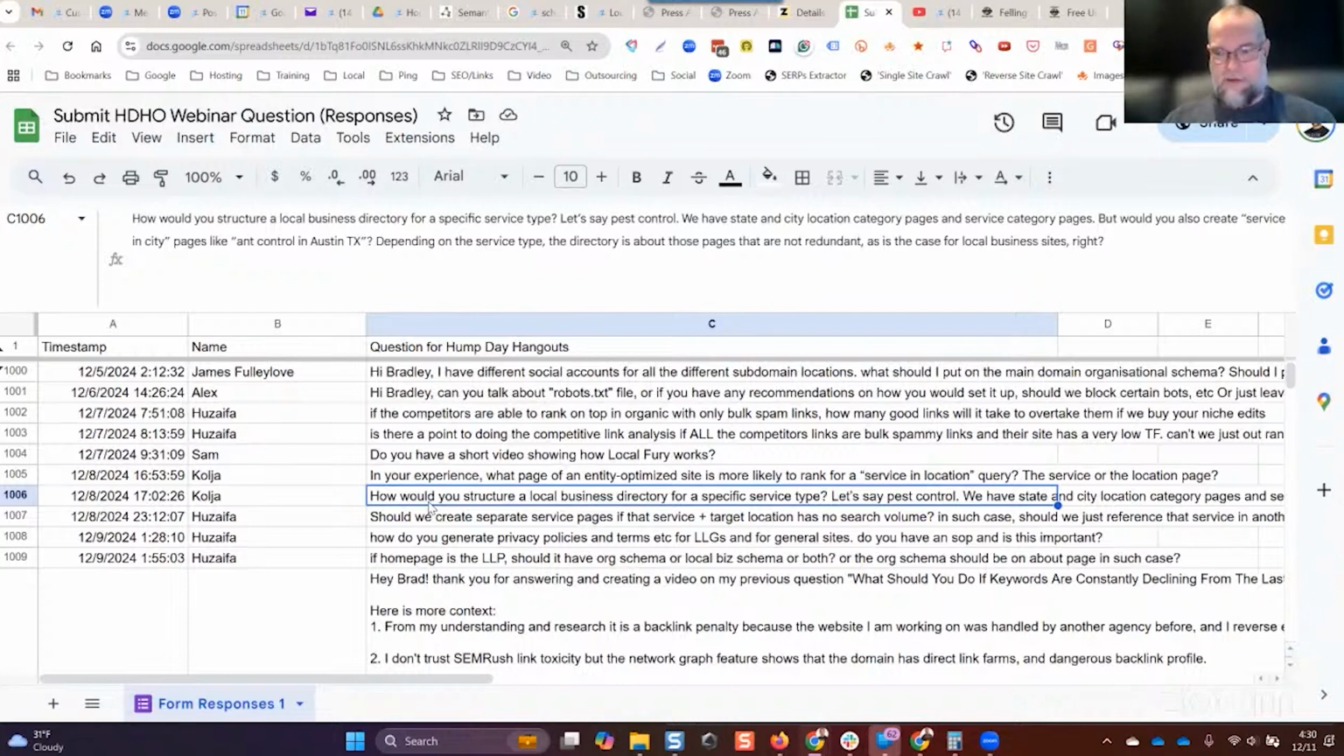How would you structure a local business directory for a specific service type? Let's say pest control. We have a city and a state and city location category pages and service category pages, but would you also create service and city pages like ant control in Austin, depending on the service type? The directories about those pages that are not redundant, as is the case for local business sites.